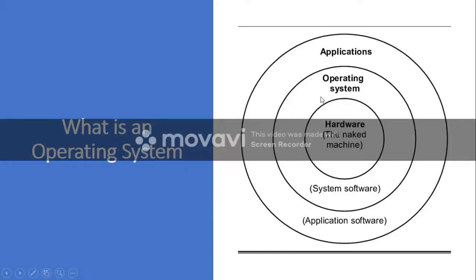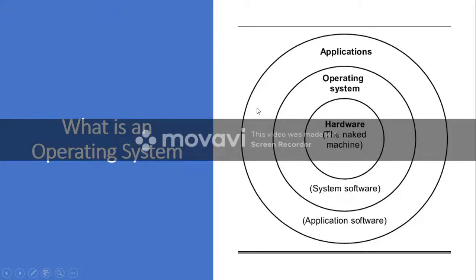Those parts of the operating system which are highly privileged, that is, which can directly access the hardware, are called system softwares or kernel. So mostly we use the term kernel. Kernel represents the core, highly privileged portion of the operating system which can directly communicate with the computer hardware.